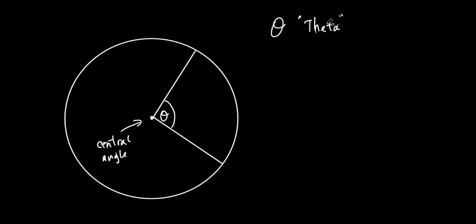Don't let that scare you off. It basically just means an unknown angle. So a lot of times in math, if you're trying to find an unknown angle, instead of calling it angle A or angle B or angle X or angle Y, they call that unknown angle theta. And we use that theta representation a lot. Again, it's just a Greek letter of the alphabet. Everybody okay with that? It's not that big of a deal. I could have called this angle A, couldn't I? It wouldn't really mean anything different. It's just an unknown angle.